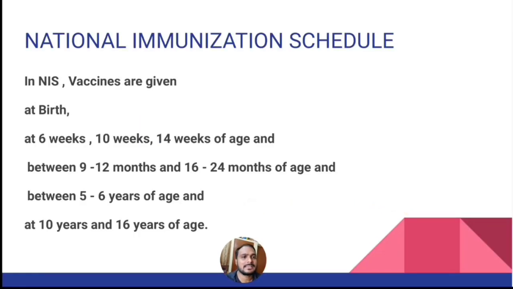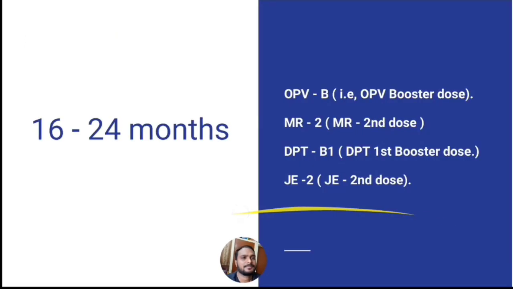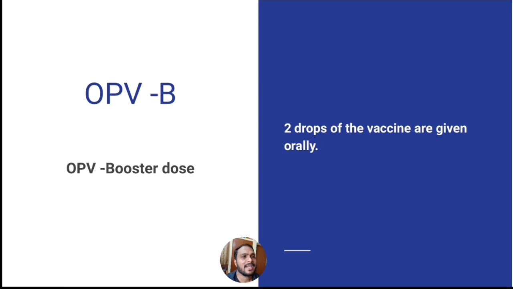Next coming to the vaccines that are given at 16 to 24 months of age. They are OPV-B, that means OPV booster dose, MR2, that means measles and rubella second dose, DPT-B1, that means DPT first booster dose, and JE2, that means JE second dose. First coming to the OPV booster dose. 2 drops of the vaccine are given orally.